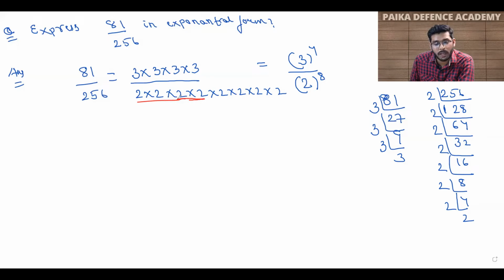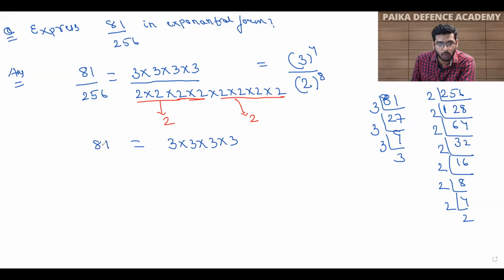So we'll make pairs of 4. 1, 2, 3, 4. So we'll make a pair of 4. Now from this pair we get 1, 2, and from this pair we get one more 2. So we will write the prime factorization in this way: 3 into 3 into 3 into 3.